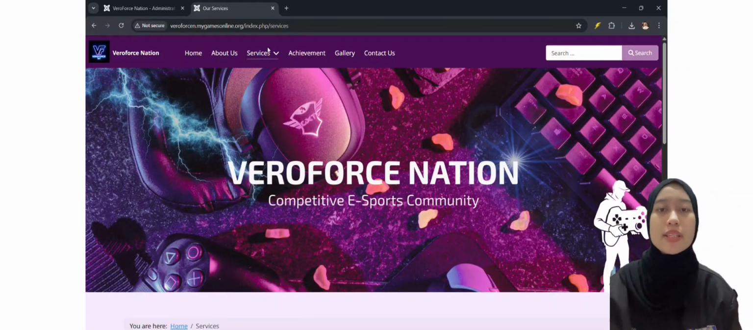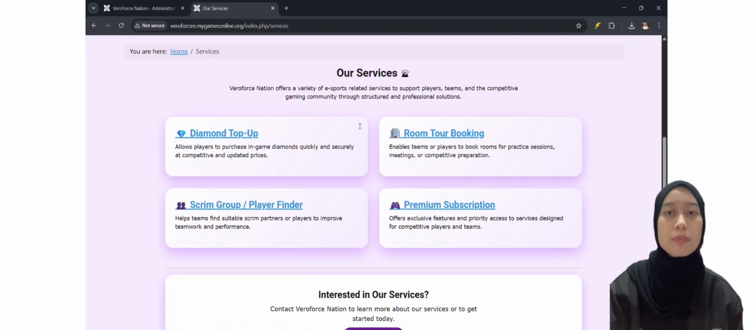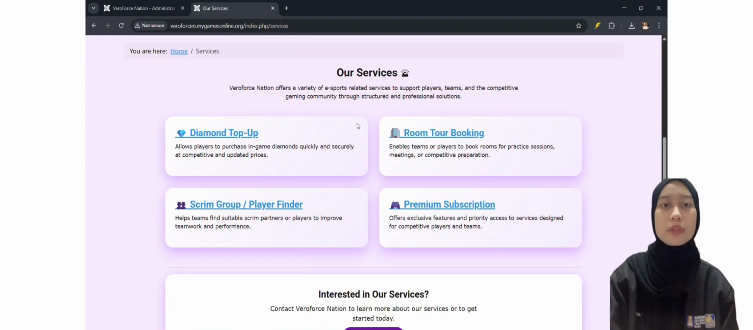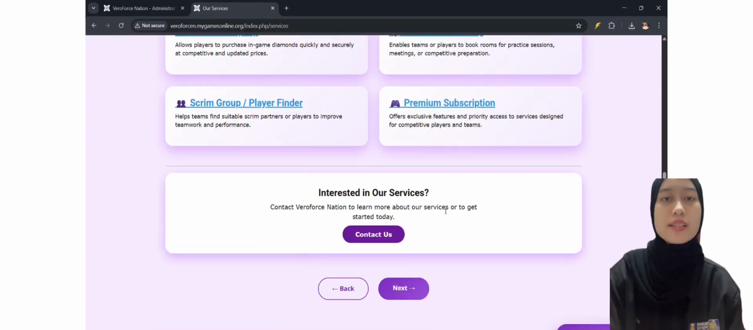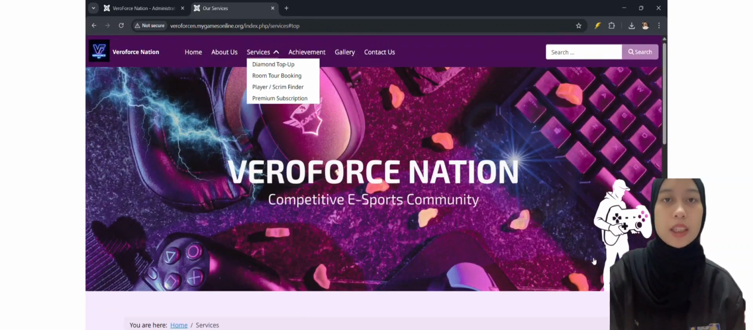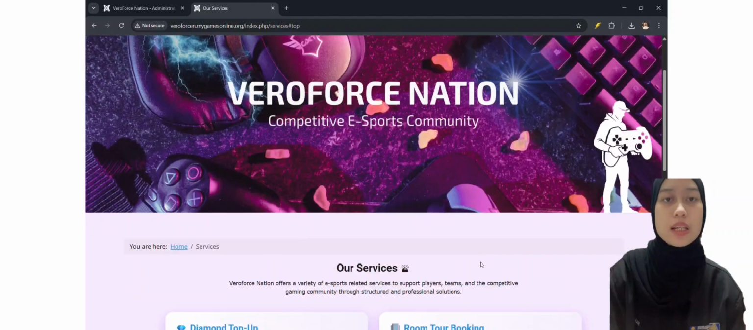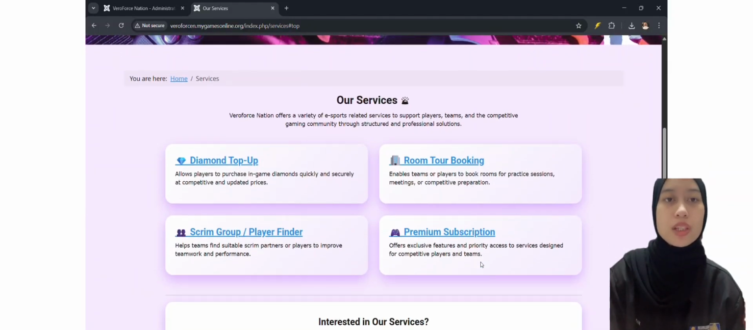Next, the Services page. The Services page acts as an overview page that displays all available services. Technically, this page is structured using articles connected through Joomla menu items, allowing each service to link to its own dedicated page. The purpose of this page is to organize services clearly and improve user navigation by acting as a central service hub.